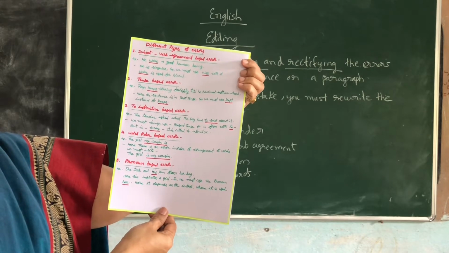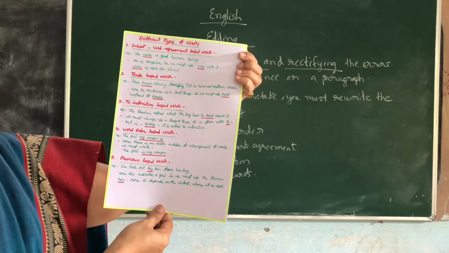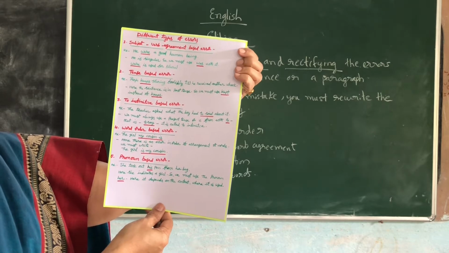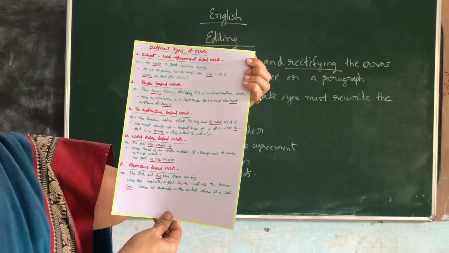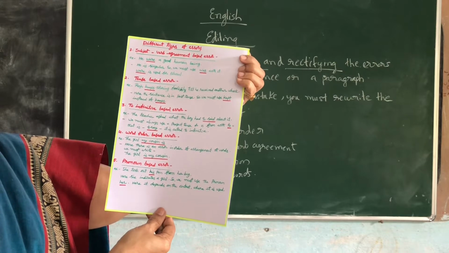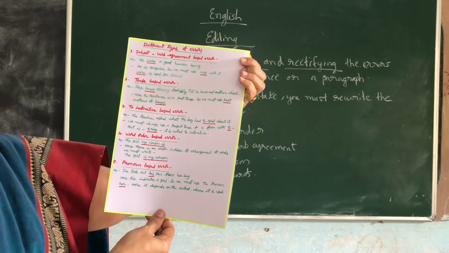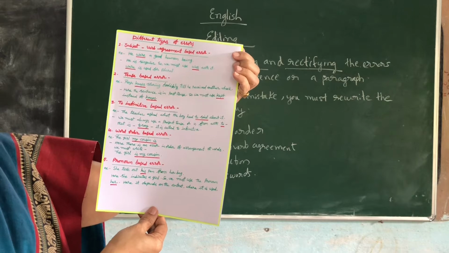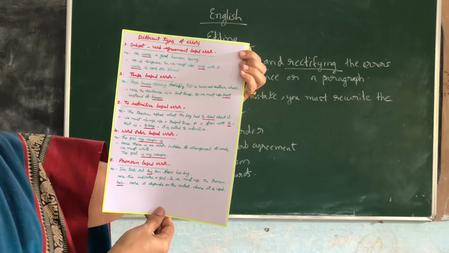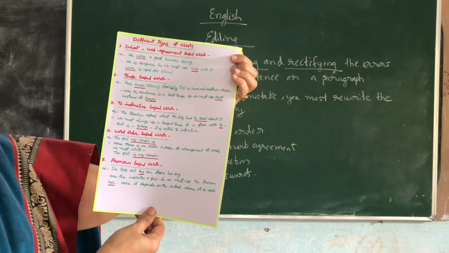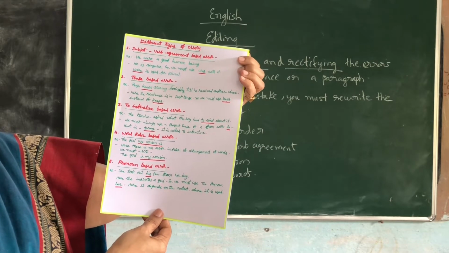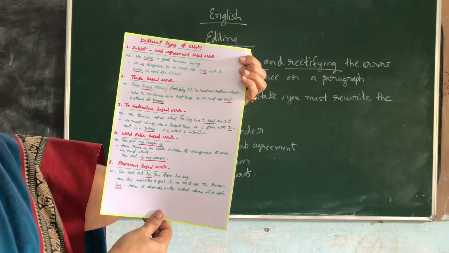Next, tense-based error. Tense means what? The sentence may be in the past tense, but sometimes a present word or a future word may be used. Like that it will be used. See the example. Raju keeps staring foolishly till he received another bag. Received. The word in the next part of the sentence indicates that it is a past tense. So keeps is what? It is a continuous tense. It is a present tense. Okay. So here the sentence is in past tense. So we must use kept instead of keeps.